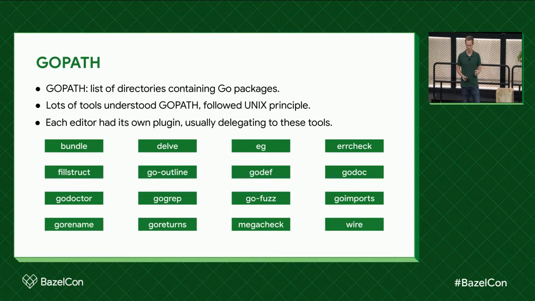So for example, godef here, it's a nice simple example, was used to implement GoToDefinition. You run this program, it's just a command line tool, you give it a file name and a byte offset into that file, and it will tell you the file location of a symbol's definition. You don't usually run this directly. Your editor runs it for you whenever you press whatever key is bound to GoToDefinition. And a bunch of other things work that way.